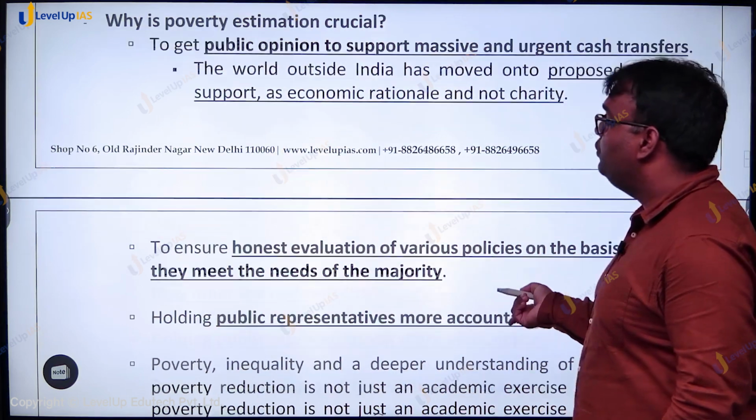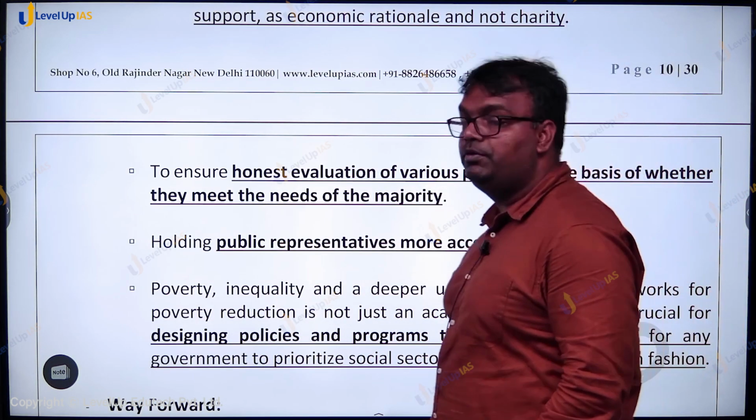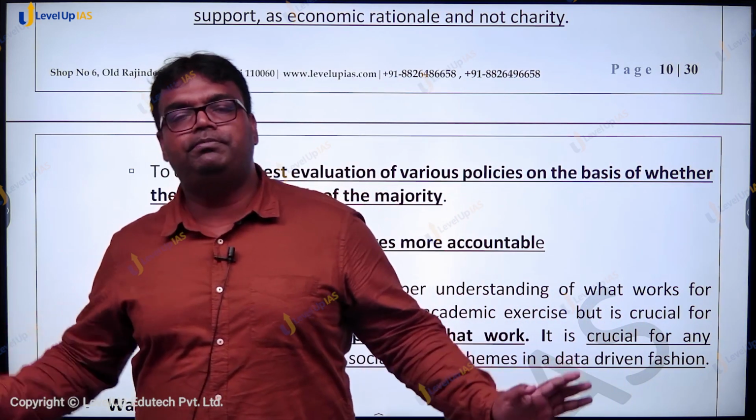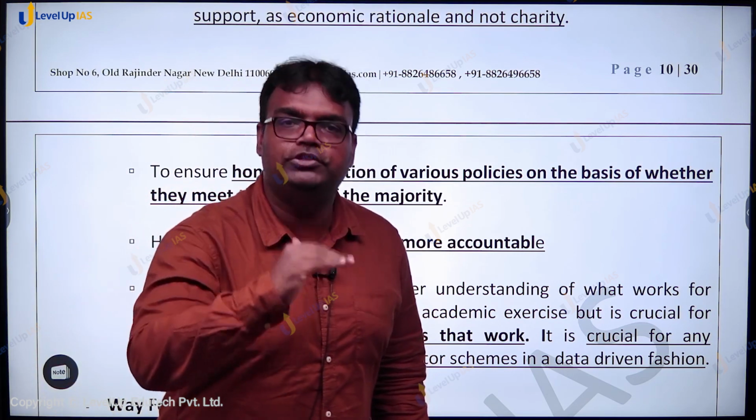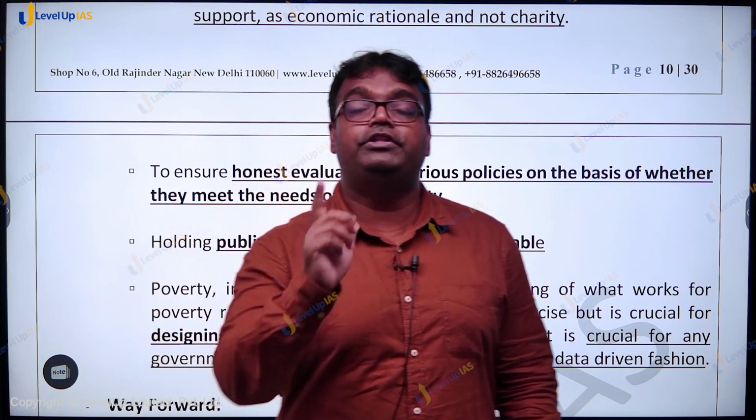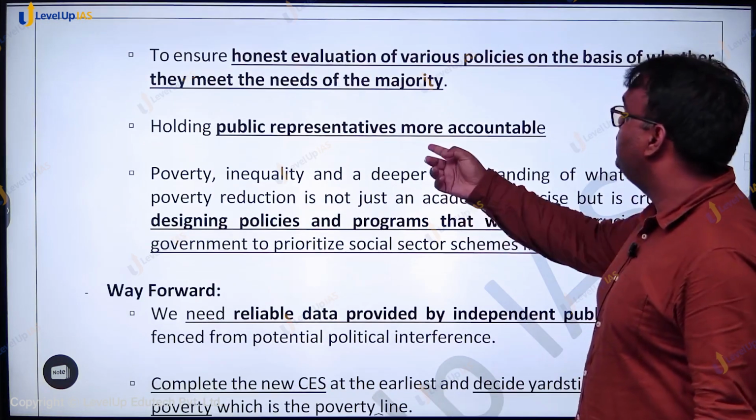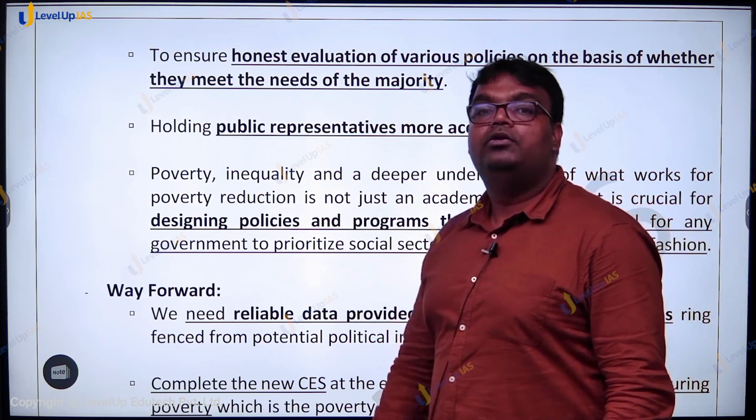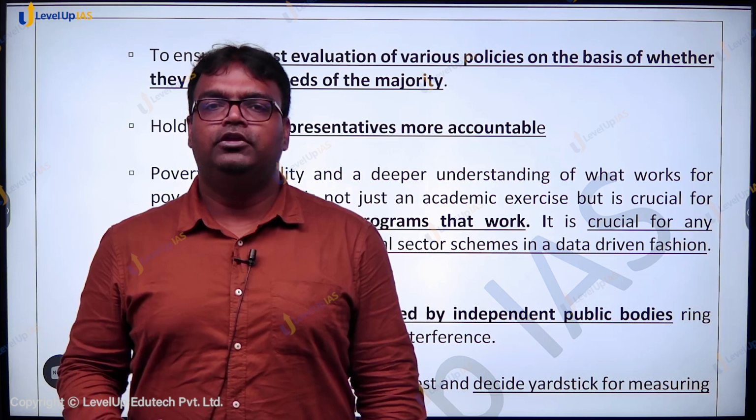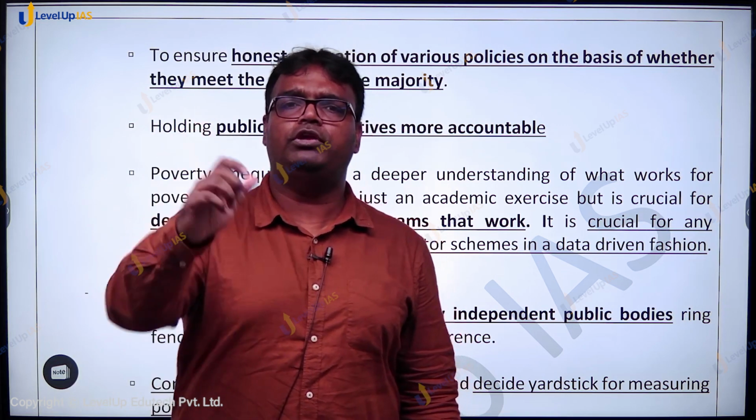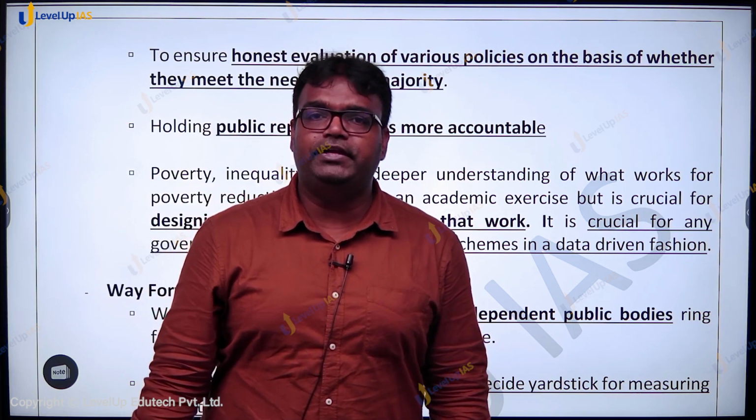Second, we also want to ensure honest evaluation of various policies on the basis of whether they met the needs of the majority. That is, हमने इतनी सारी poverty alleviation scheme launch कर रखी है. Only when we have proper estimation of poverty will we be able to determine whether those schemes have been good enough or not. Then, holding public representatives and the government more accountable. Only when we have proper estimation will we be able to ask the government what it has done in the country's fight against poverty.